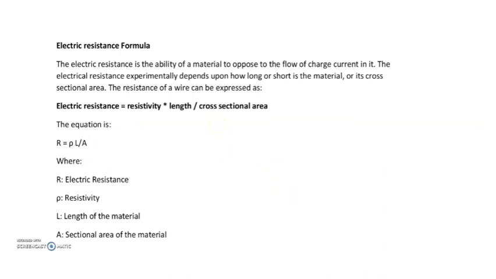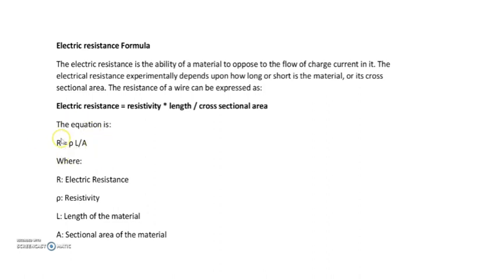Next one is electric resistance. So electric resistance is the ability of a material to oppose the flow of charge. So resistance means it is an opposition to the flow of charge. Okay, and electric resistance in terms of the material is equal to resistivity into length by cross sectional area. Resistivity is represented by rho, into L by area. L is the length of the conductor, A is the area, and R is the electric resistance.